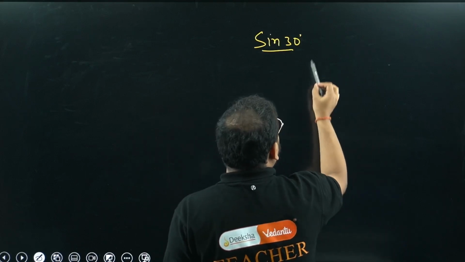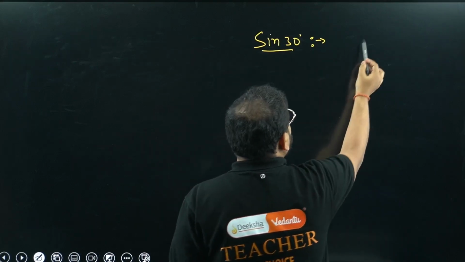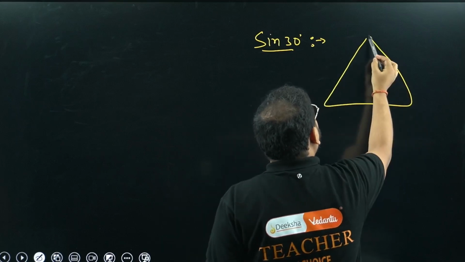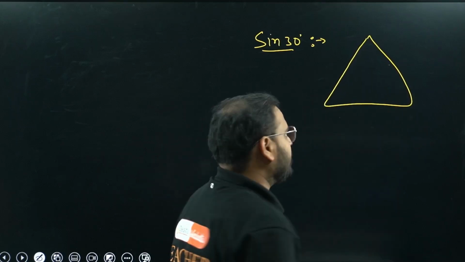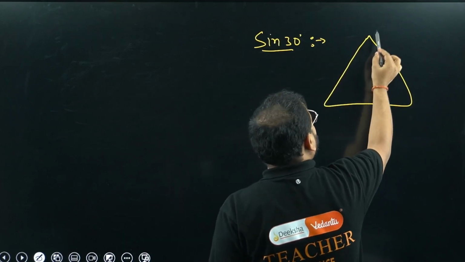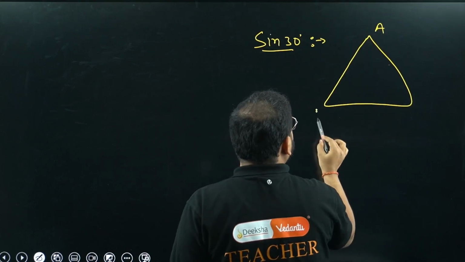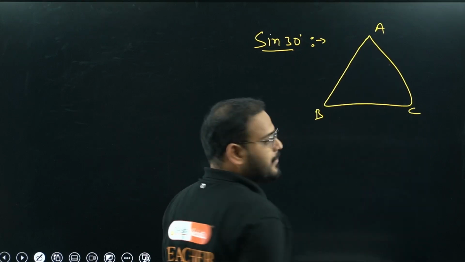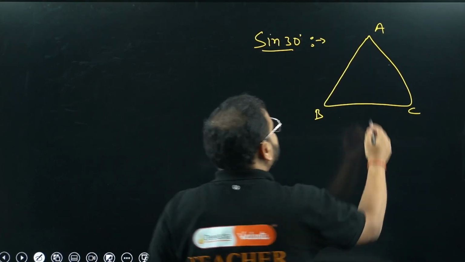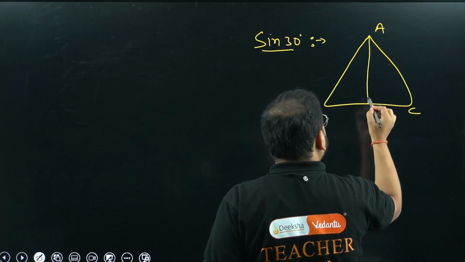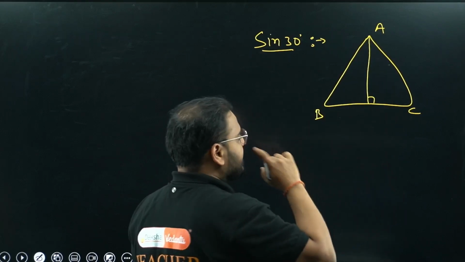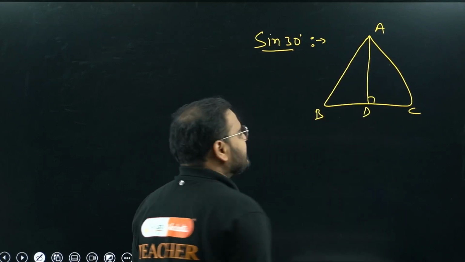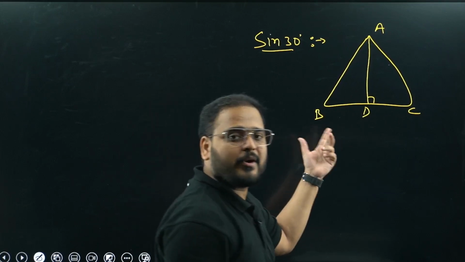First of all, you can draw a triangle like this. What triangle, sir? Equilateral triangle. Please check here, A, B and C. Okay, great. Now join this perpendicular like this, I draw the perpendicular AD. AD is a perpendicular to the side BC of the equilateral triangle.